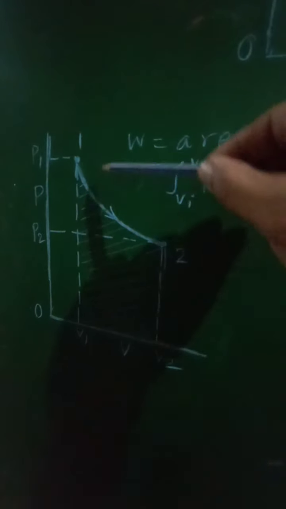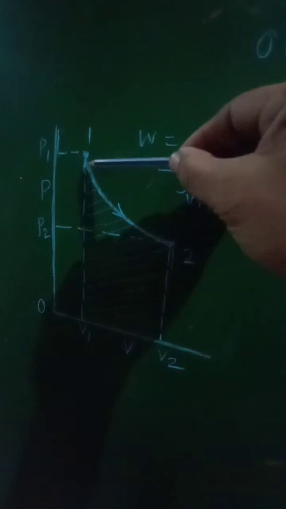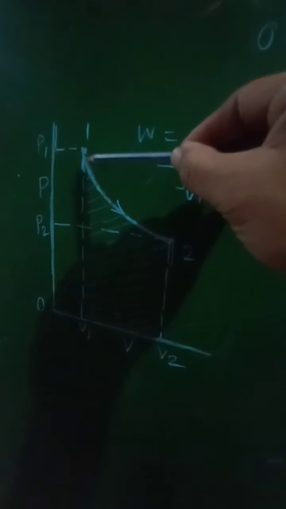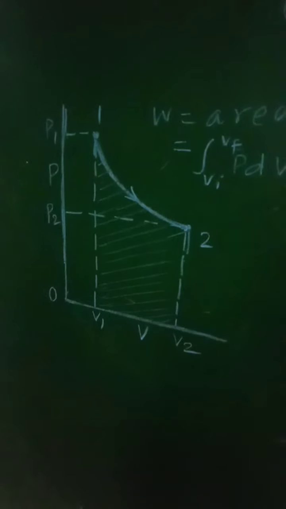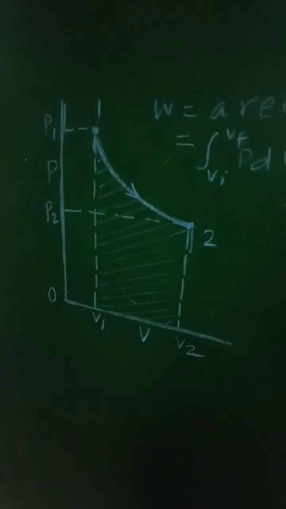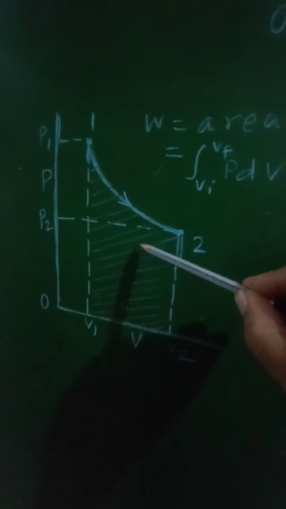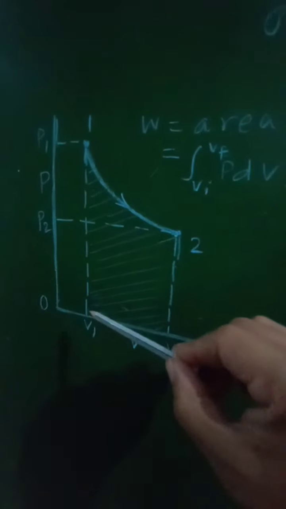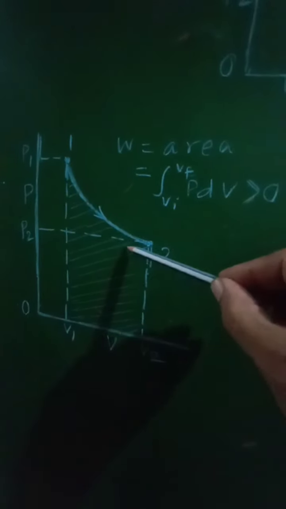In this case there is an increase in volume from V1 to V2, and therefore there will be expansion of the gas, and hence the work done is equal to the area under this curve.